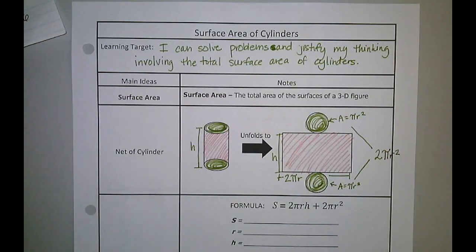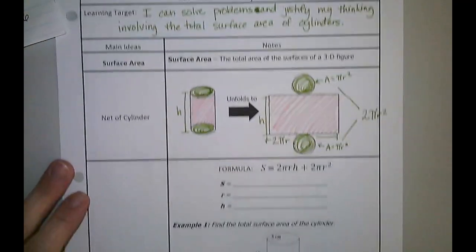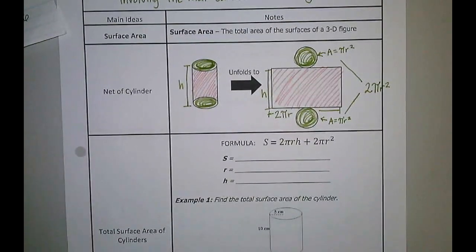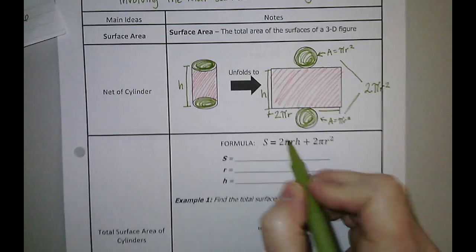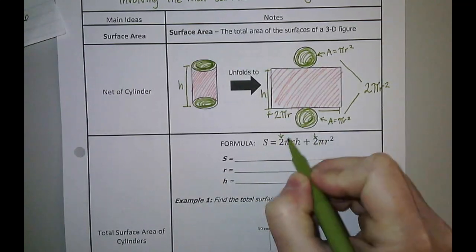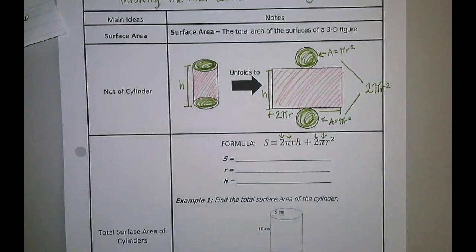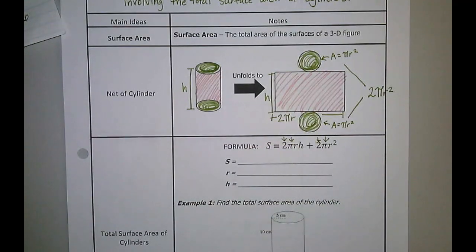So what does all of that stand for in our actual formula? My formula is 2 pi r h, 2 times pi, 3.14, times the radius times the height, plus 2 times pi times the radius squared. It's really long, but it's not something we can't do because we know all of this information. It's easy to know 2, I know pi is 3.14, and I'm usually given my r and my h when I look at my cylinder.